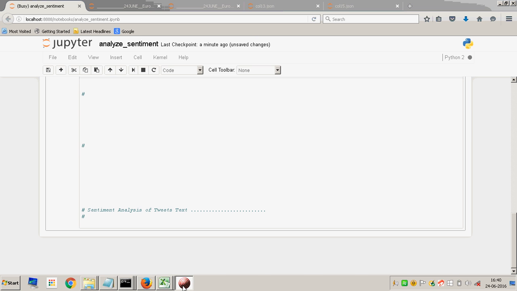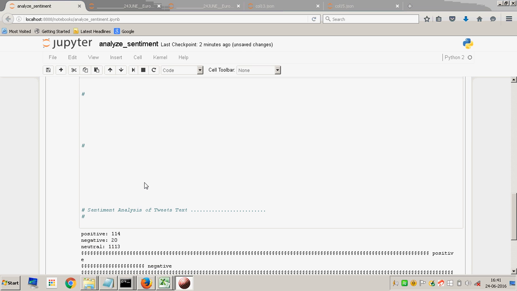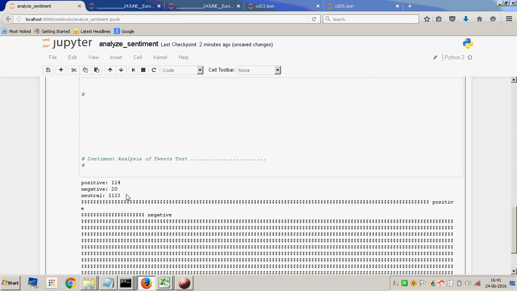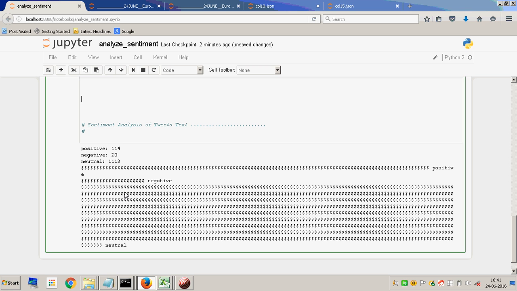What we can see is that neutral is much more in collection 14 of the database. Neutral is far more than the negative and the positive, so the overall sentiment is neutral.